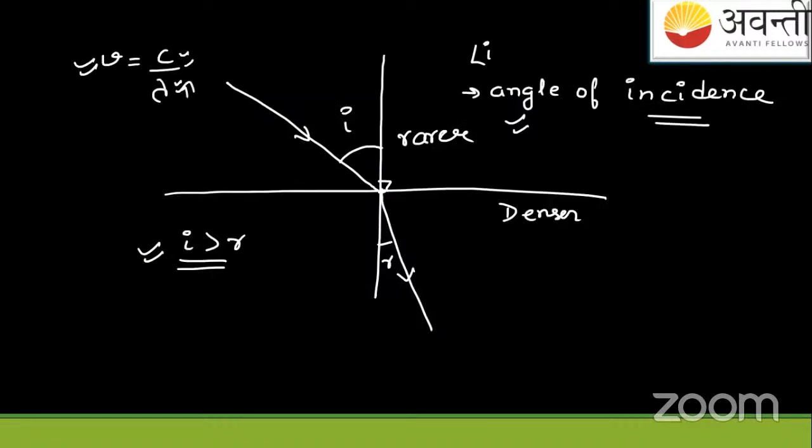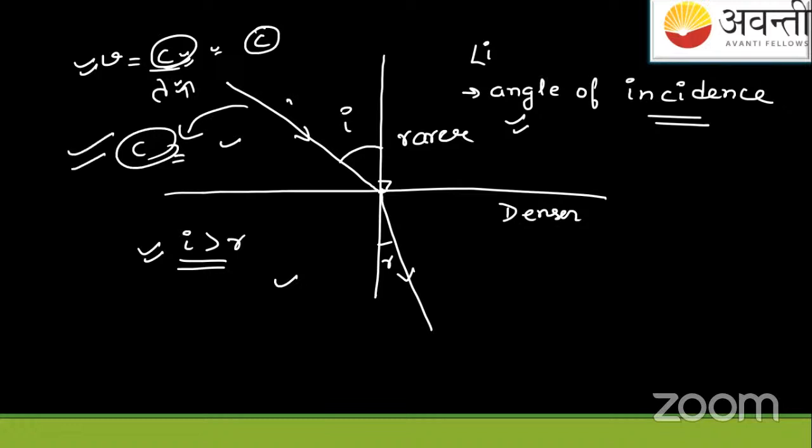See what actually happens when the light ray enters from a rarer to a denser medium: there is a change in speed. If the light ray has speed C, 3 into 10 to the power 8 meters per second, in the rarer medium, that is vacuum, and it enters a denser medium of refractive index N, then the new speed in the denser medium, Vd, will be equal to C by N. Remember it.